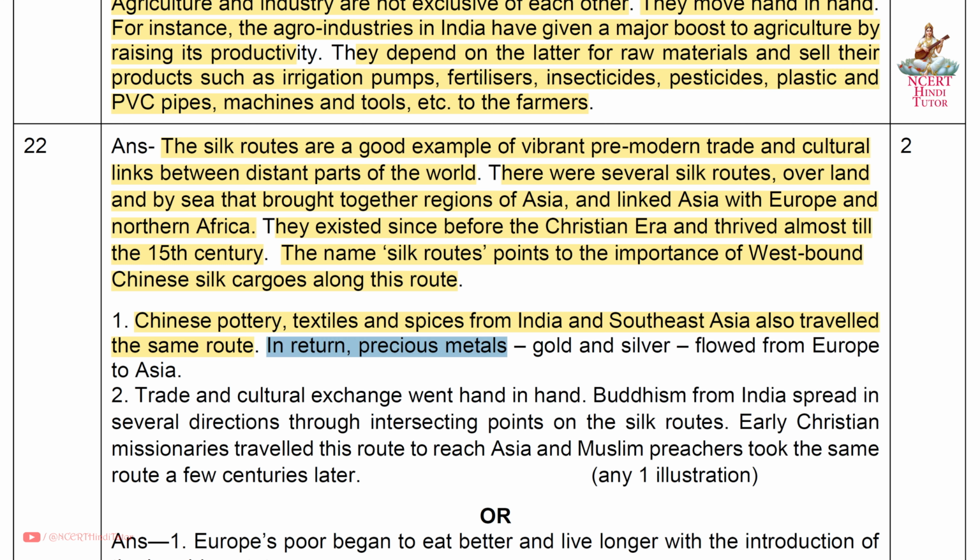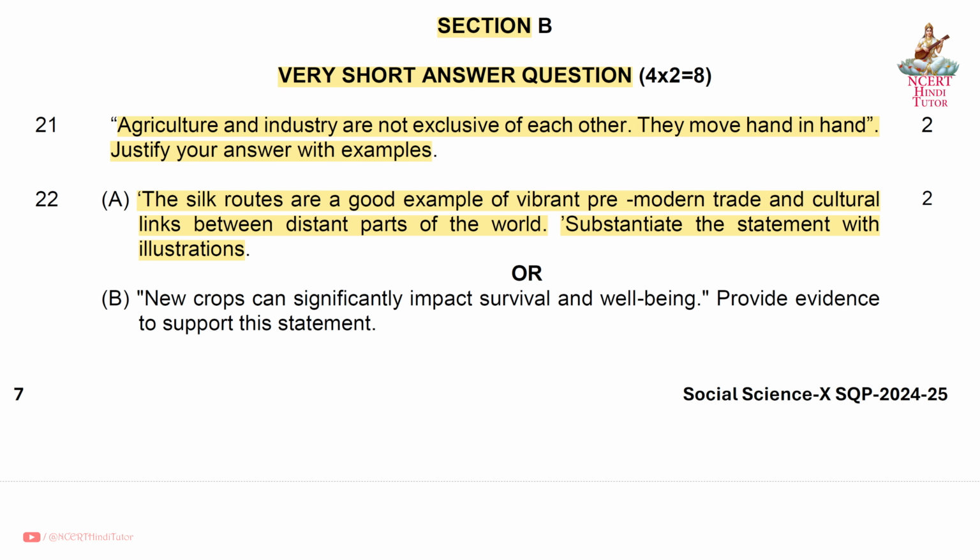In return, precious metals, gold and silver, flowed from Europe to Asia. Second, trade and cultural exchange went hand in hand. Buddhism from India spread in several directions through intersecting points on the Silk Roads. Early Christian missionaries traveled this route to reach Asia, and Muslim preachers took the same route a few centuries later. So you can write any one illustration from the two written here. Or B. New crops can significantly impact survival and well-being. Provide evidence to support this statement.